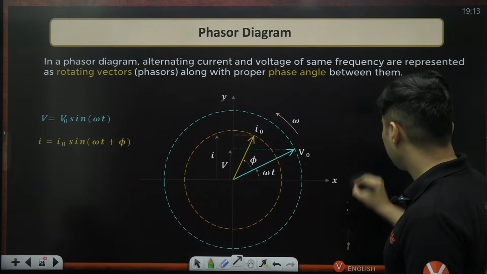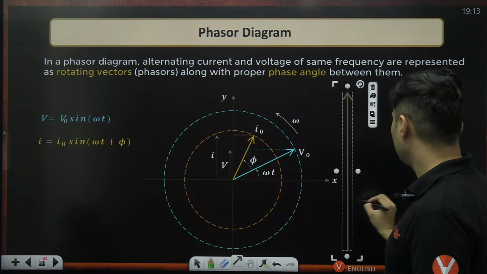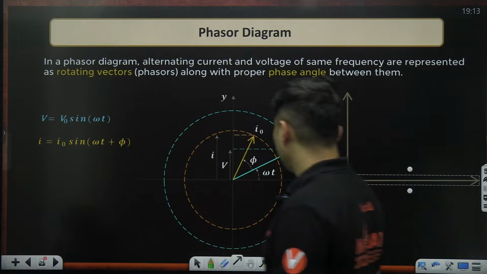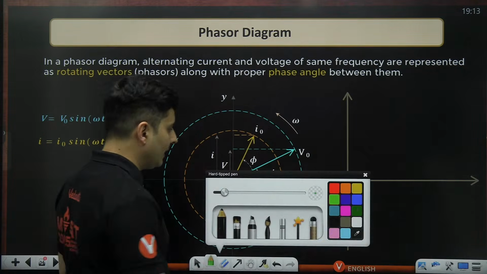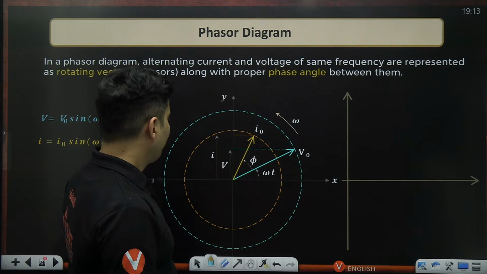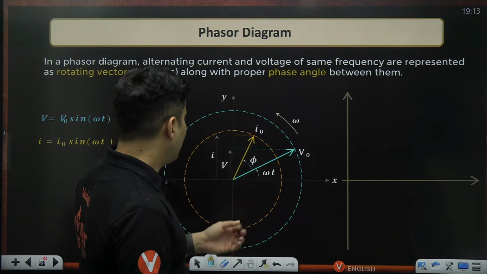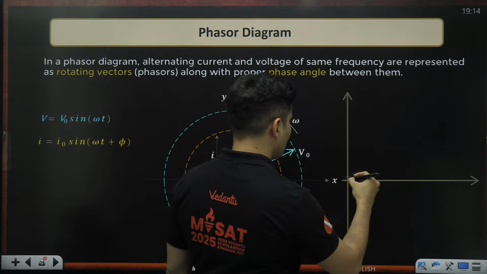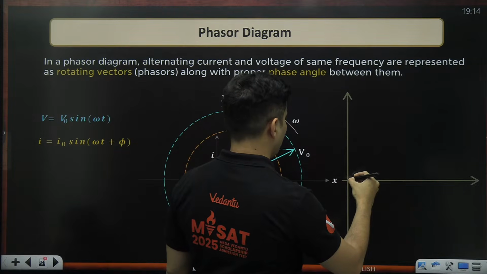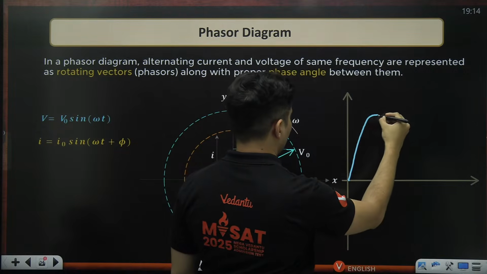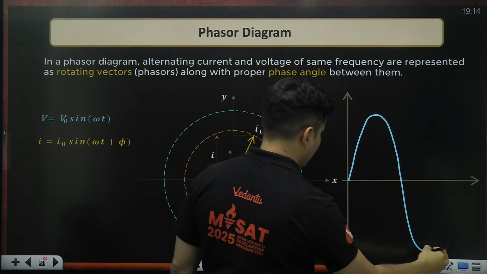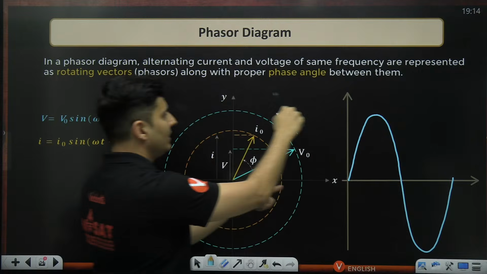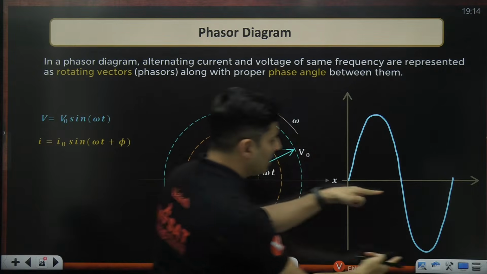If this is my time domain graph, the voltage goes up like this and comes down like this. This is my voltage. It goes till this height and comes down till this height.